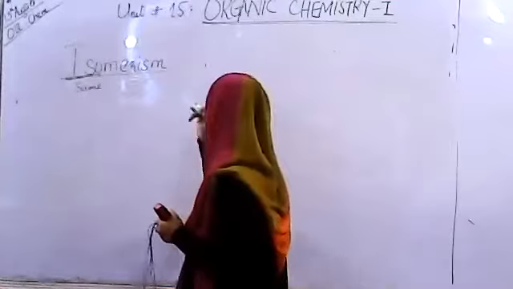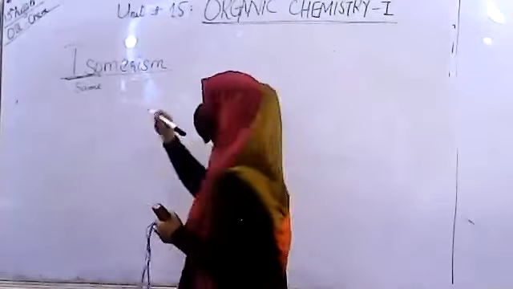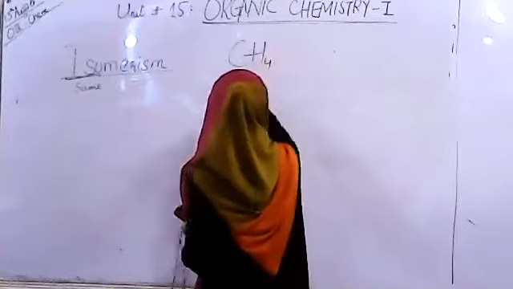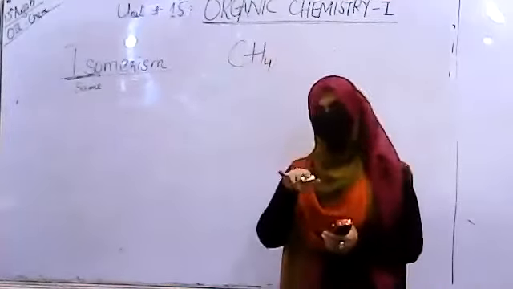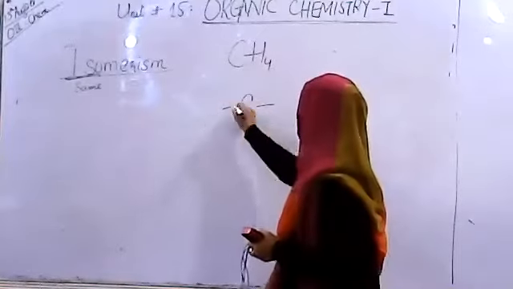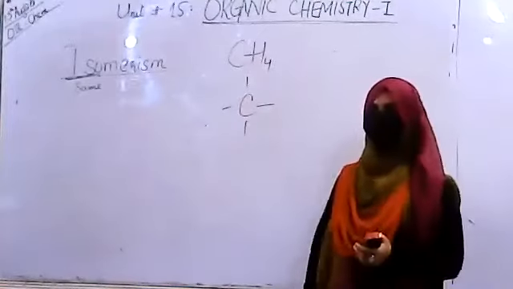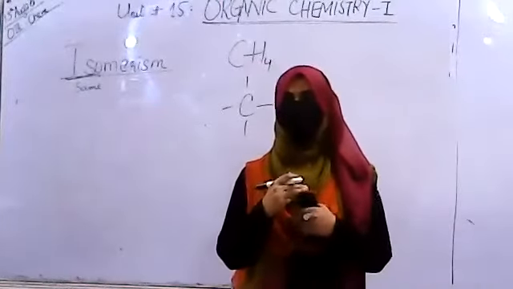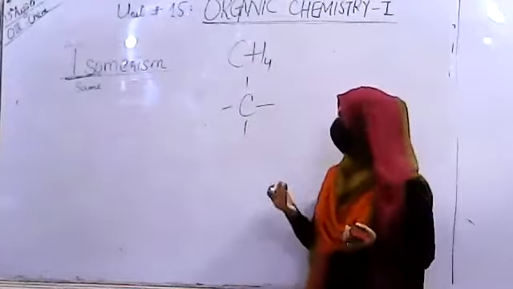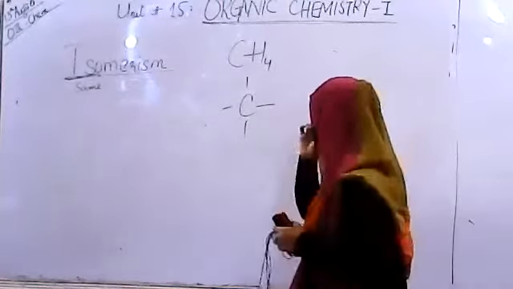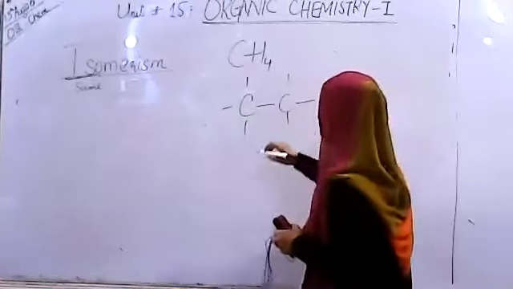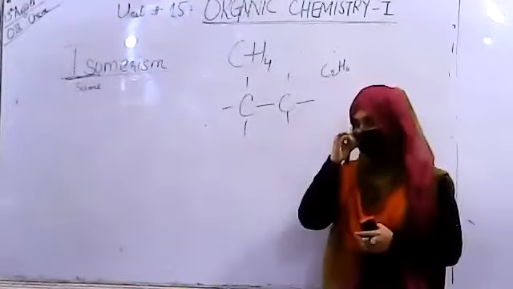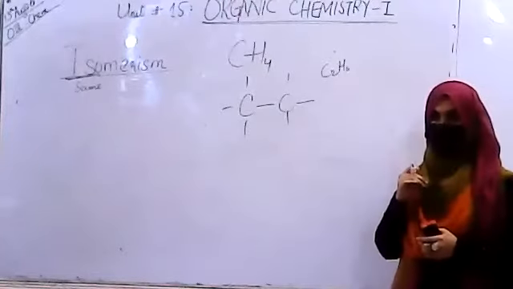For example, if I have the simplest compound, the first member of the series, that is CH4. Now I'm going to draw its structure. You can see there is only one carbon. You cannot make any kind of difference, whether in structure or anything else. If we use a 2 carbon compound, that is C2H6, still we cannot make any changes.